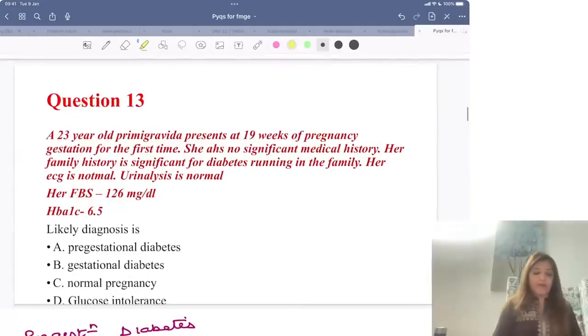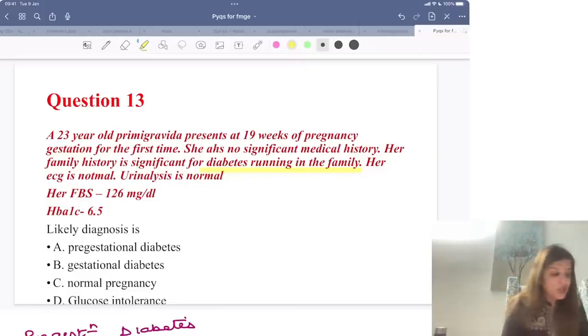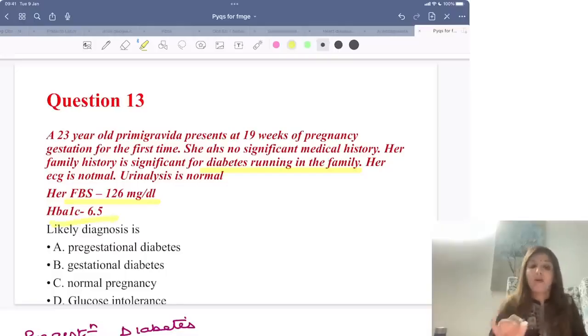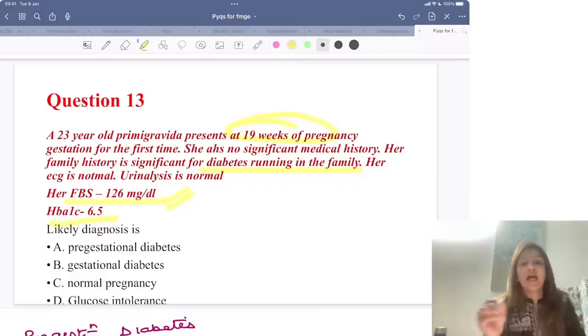A 23-year-old primigravida presents at 19 weeks of pregnancy. She has no significant medical history. Her family history is significant for diabetes running in the family. So she has family history of diabetes, right? Her ECG is normal and urine analysis is normal. Fasting blood sugar 126, HbA1c 6.5. A patient is at 19 weeks of pregnancy and her fasting blood sugar is 126 and HbA1c 6.5. She has diabetes running in the family.